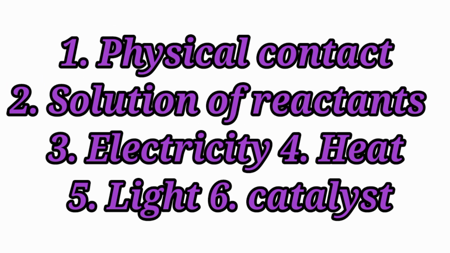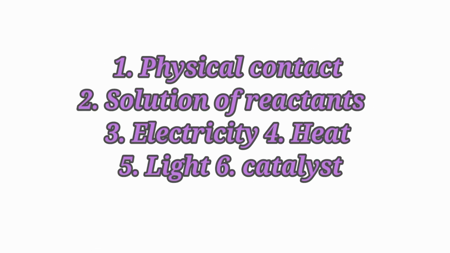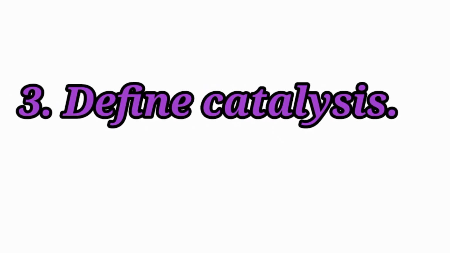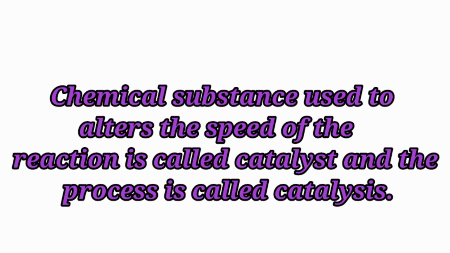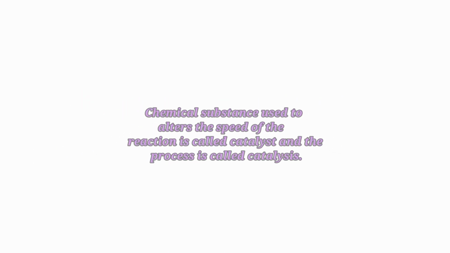Physical contact, solution of reactants, electricity, heat, light, catalyst. Third question. Define catalysis. A chemical substance used to alter the speed of the reaction is called a catalyst and the process is called catalysis.